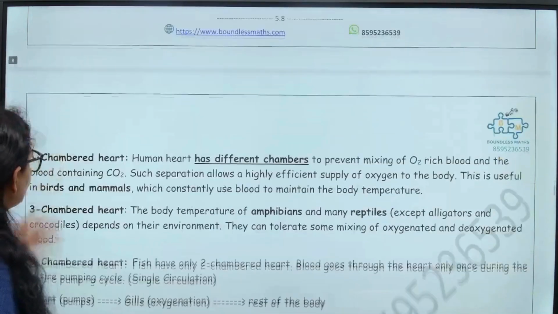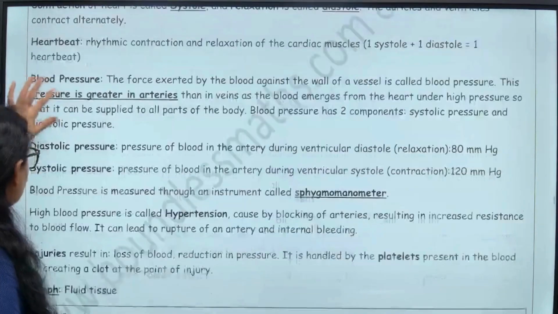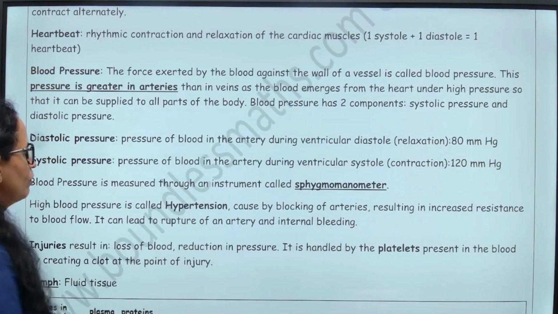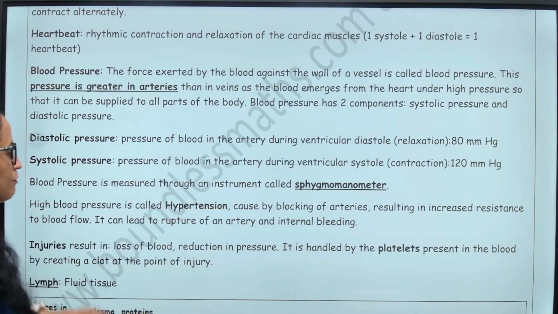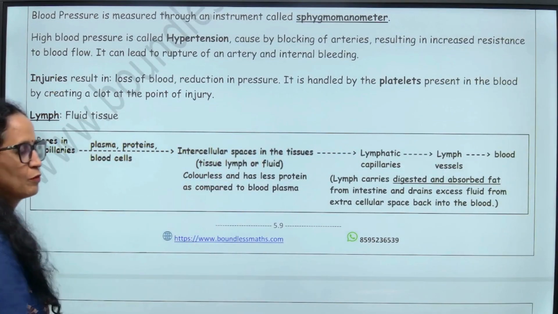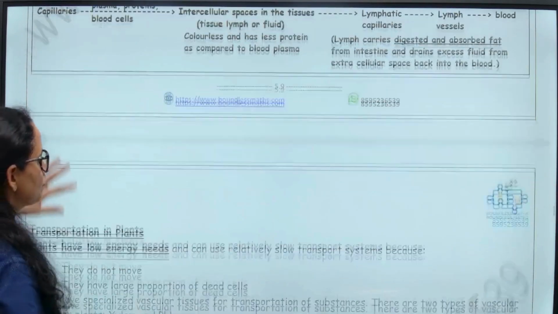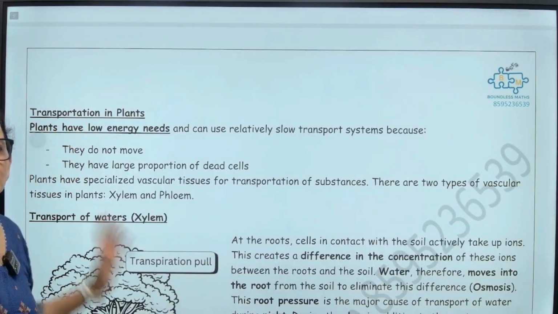Then we even talked about blood pressure, systole and diastole. What does that mean? Double circulation and single circulation. What is a sphygmomanometer? A device used to measure blood pressure. And then we talked about differences between lymph and blood. So if you have missed out any of these parts, go and watch the videos back.